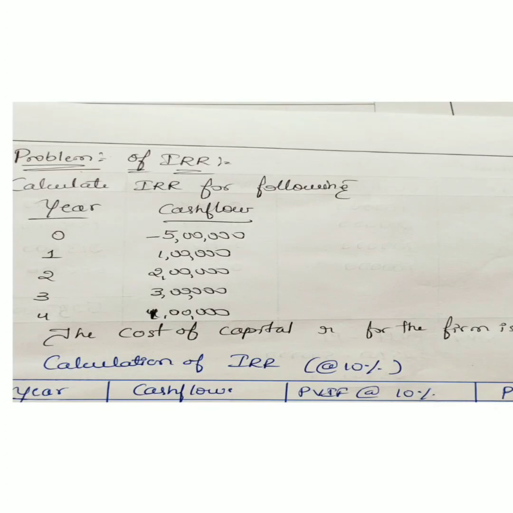Let's begin with the problem of internal rate of return. We can easily identify what the internal rate of return means. So the problem is: calculate IRR for the following. Here years 0 to 4 are given, and the cash flows are minus 5 lakh, which is the initial investment, then first year is 1 lakh, second year is 2 lakh, third year is 3 lakh, and fourth year is 1 lakh. The cost of capital for the firm is 10%. Let's solve the IRR problem.